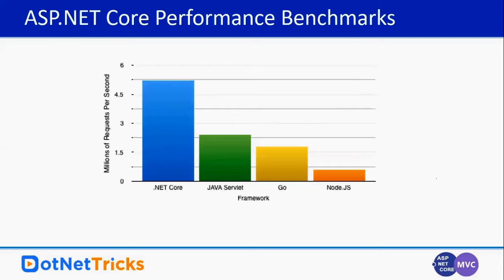is beating all the frameworks in the market in performance. You can see Node.js was the fastest framework. After that, we had Go. After that, we had Java servlet. And now .NET Core is the fastest development framework in the market.